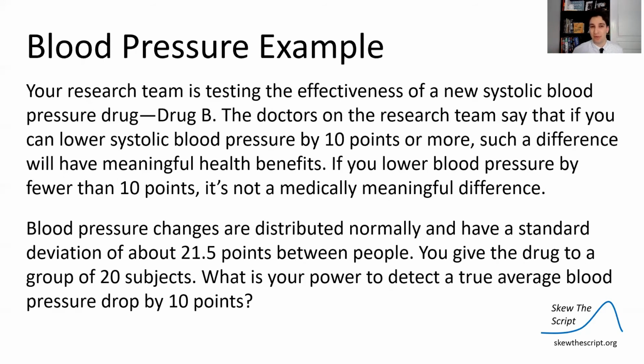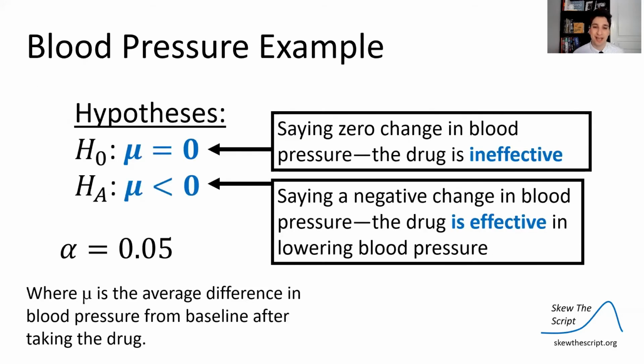We're going to talk about a new example. Say there's a research team testing the effectiveness of a new systolic blood pressure drug, drug B. And the doctors in the research team say that if you can lower systolic blood pressure by 10 points or more, such a difference will have meaningful health benefits. So if you lower blood pressure by fewer than 10 points, it's not really a medically meaningful difference. Blood pressure changes are distributed normally and have a standard deviation of 21.5 points between people. You give the drug to a group of 20 subjects, randomly assigned the order to get the drug in. What is your power to detect a true average blood pressure drop of 10 points at this sample size?